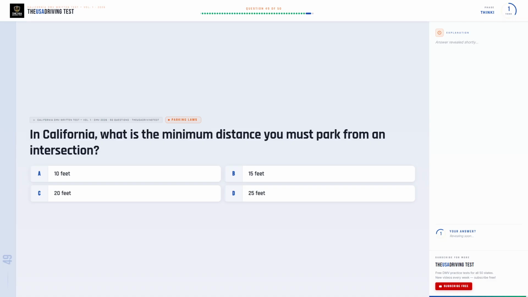The correct answer is A. 10 feet. California prohibits parking within 10 feet of a corner intersection if there is no crosswalk, and within 20 feet of a crosswalk at an intersection. Adequate clearance ensures drivers and pedestrians have clear sight lines at corners.